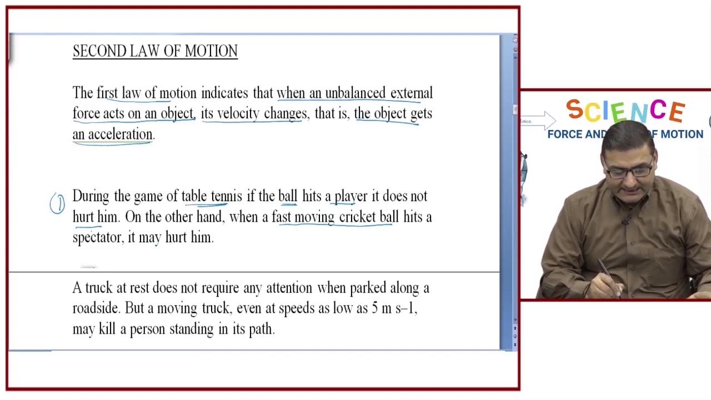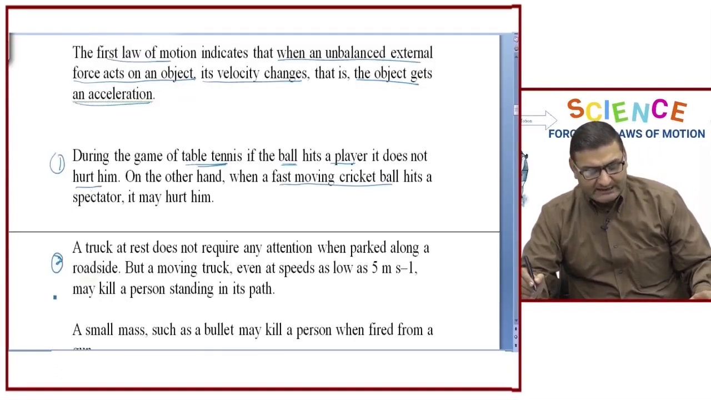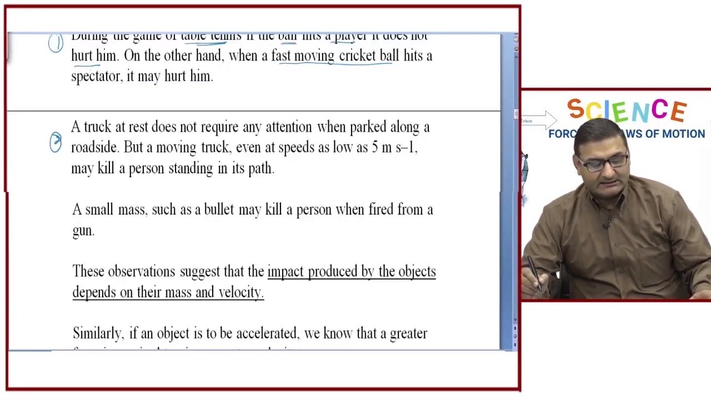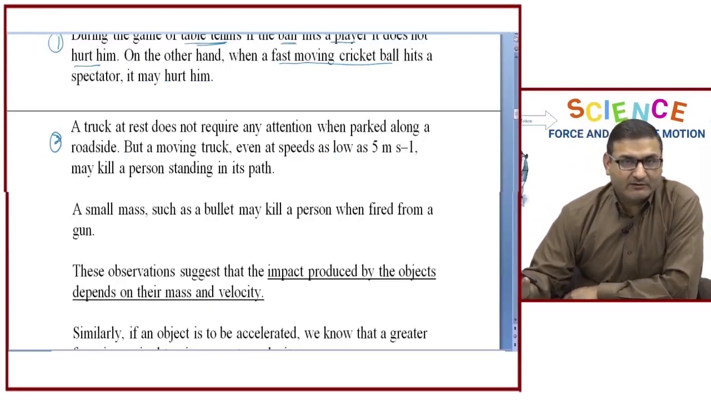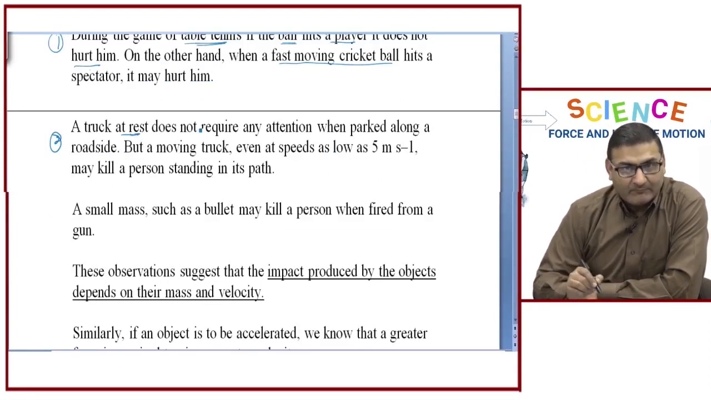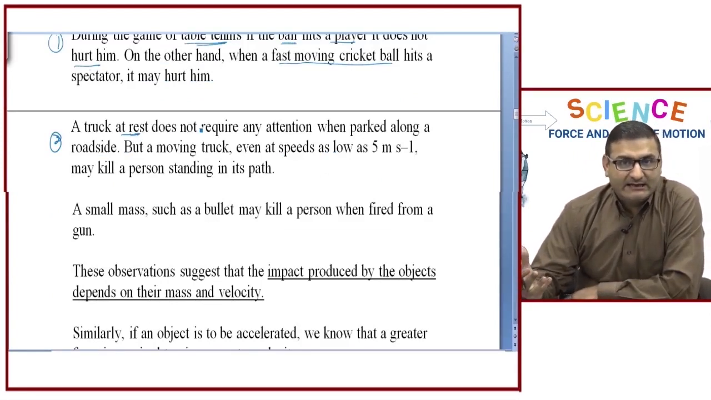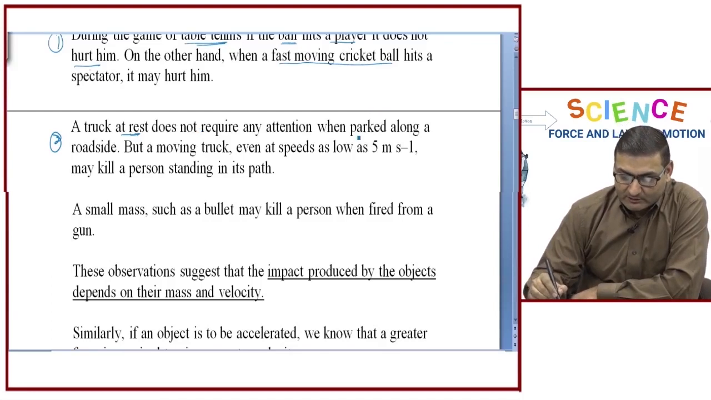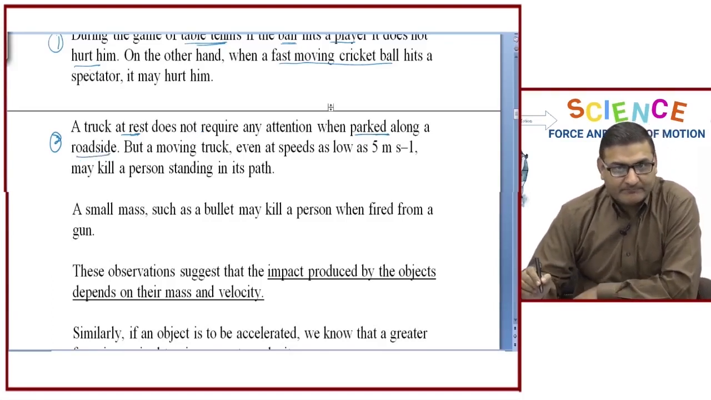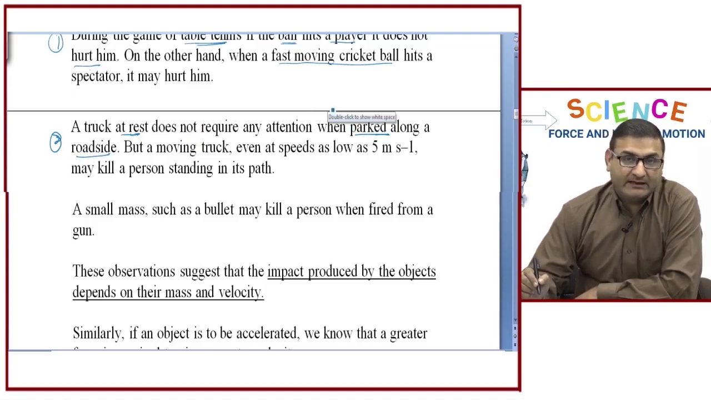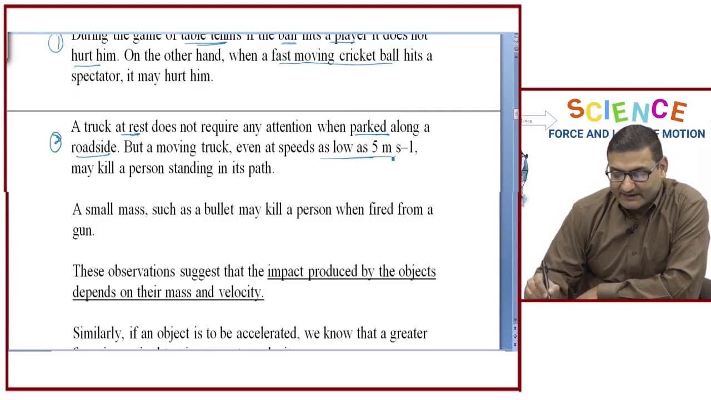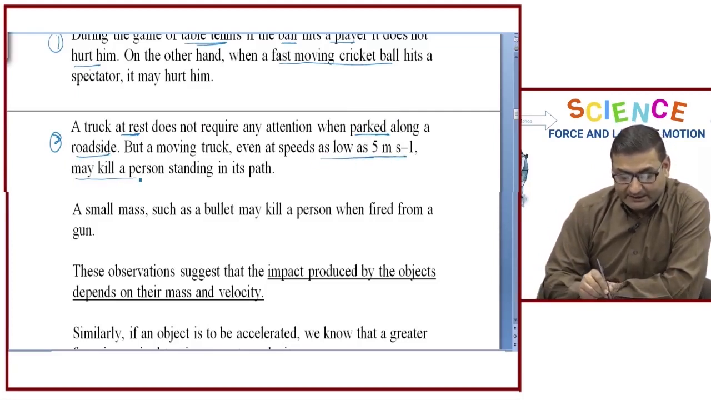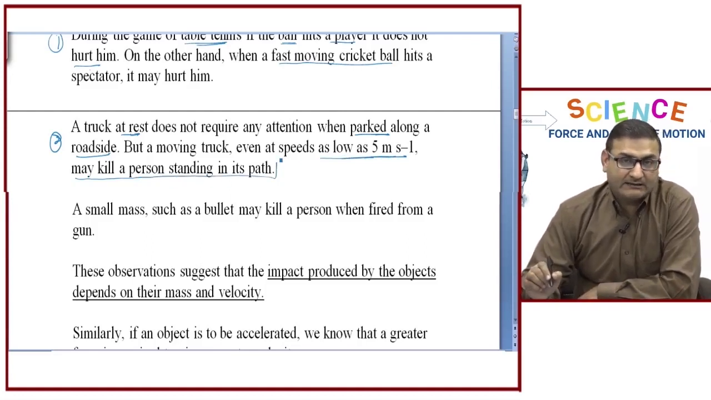Now let us take a second hypothetical situation. In our day-to-day life, we see that a truck standing on one side of the road is at rest. It is not causing any kind of harm or injury or risk to anyone. It is just parked along the roadside, it does not require any attention. But if the truck is moving, even at a very small speed as low as 5 meters per second, it may kill a person standing in its path. It is going to cause severe injury.